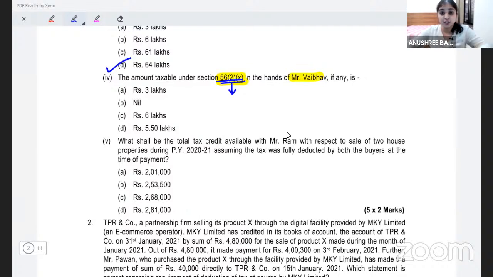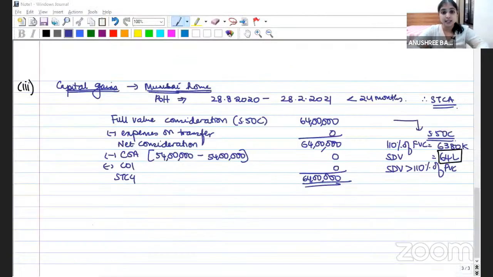It's nothing but your IFOS, your gift section. The section which says cash gift more than 50,000 taxable, immovable property gift, SDV more than 50,000 taxable. The section which taxes gift for you all under IFOS, that is section 56(2)(10). So they're asking us to compute what will be Mr. Vaibhav's taxable gift.